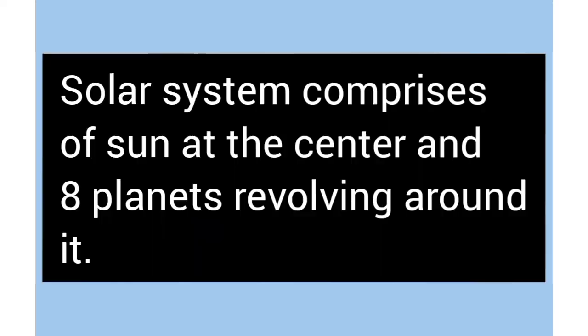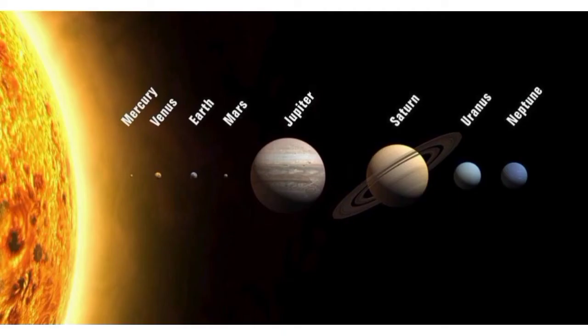Today we are going to discuss a topic of general science. Our topic of discussion is the solar system. The solar system is mainly a system in space that comprises the Sun and the 8 planets that revolve around the Sun. The Sun is at the center of the solar system, and the solar system exists in the Orion arm of the Milky Way galaxy.